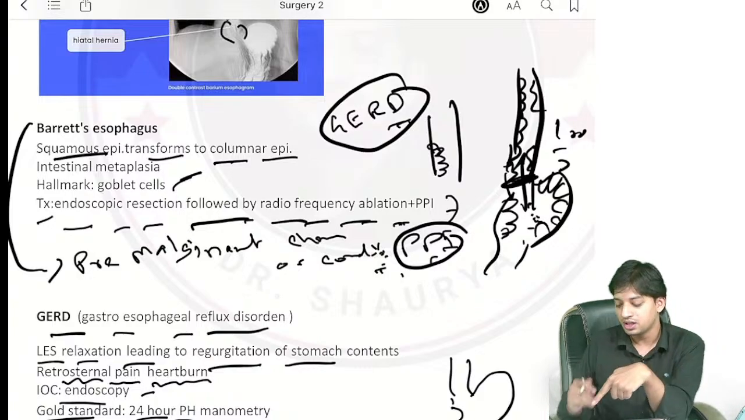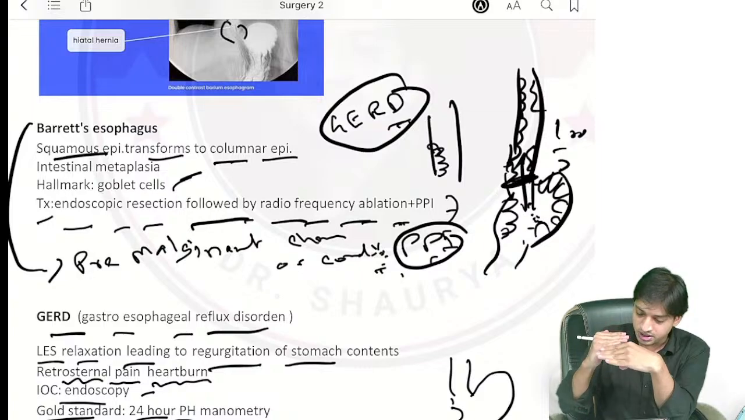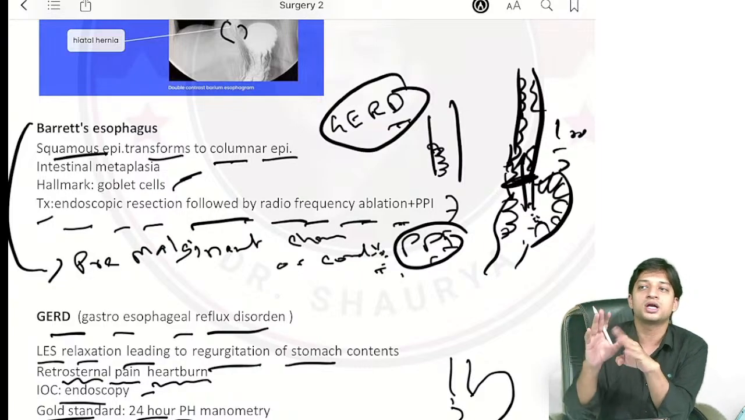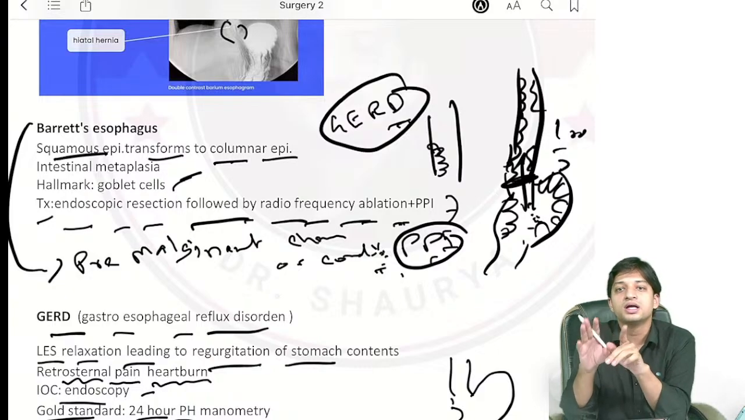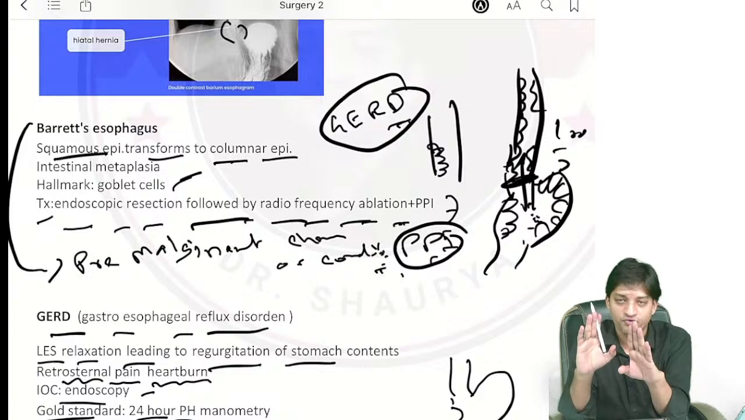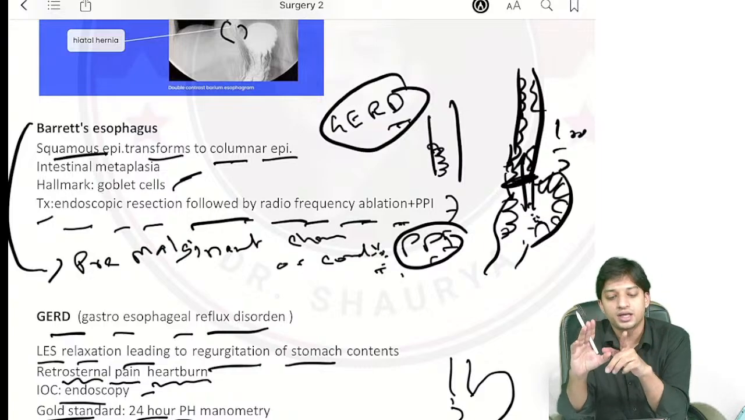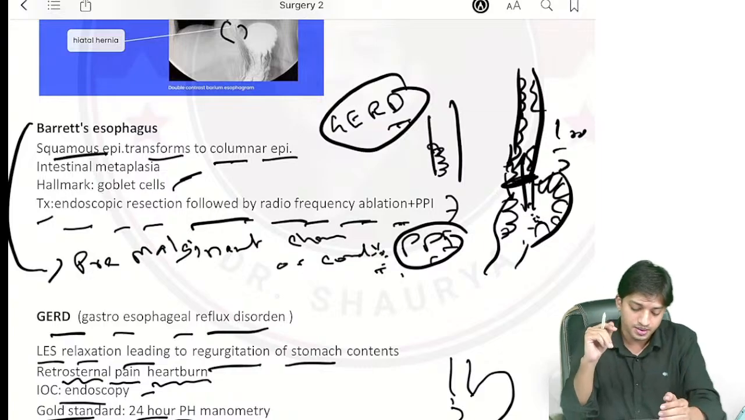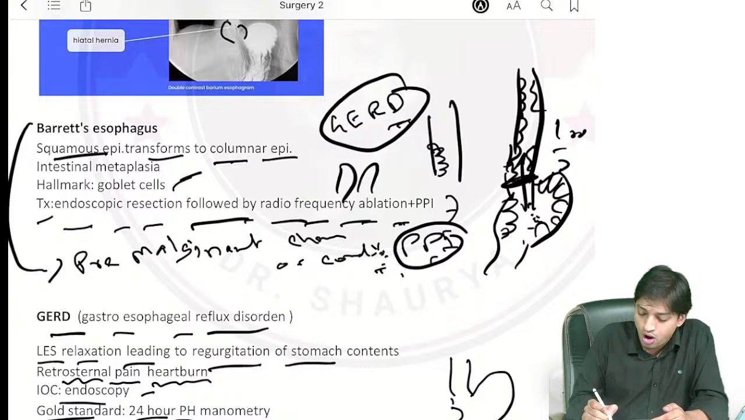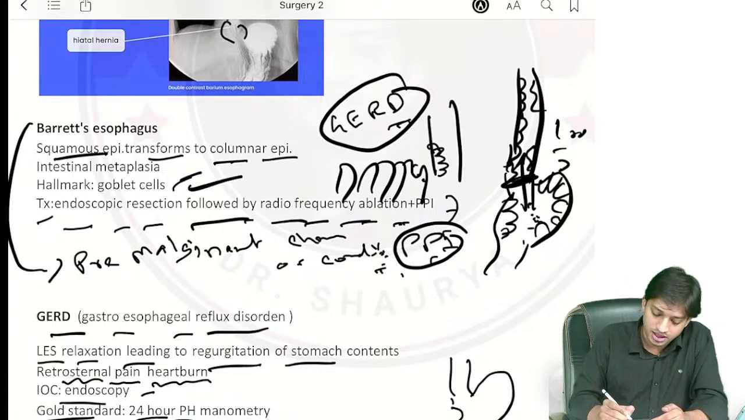So what will happen? The epithelial cells will transform from the squamous type to the glandular type to protect themselves from the acid damage. That is what is called Barrett's esophagus. That is why it is called metaplasia, intestinal metaplasia. Now, the hallmark, how will you identify? The hallmark will be the presence of tall, columnar, glandular cells having goblet cells in between, right?